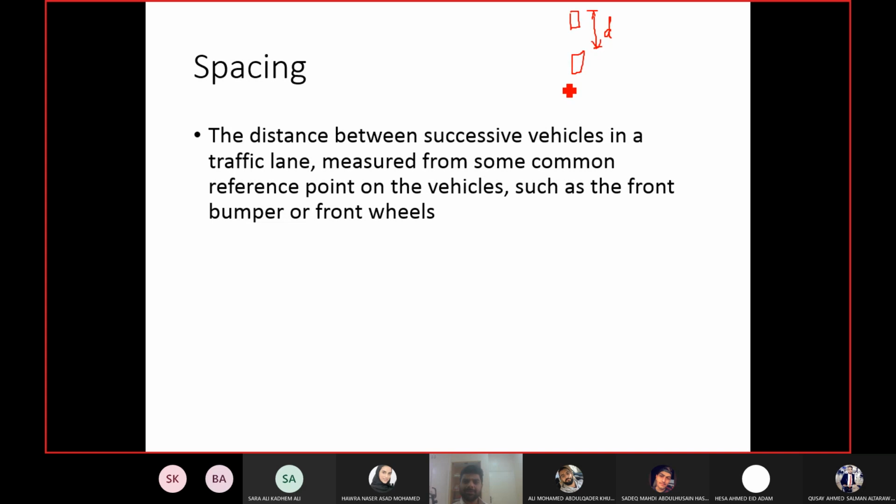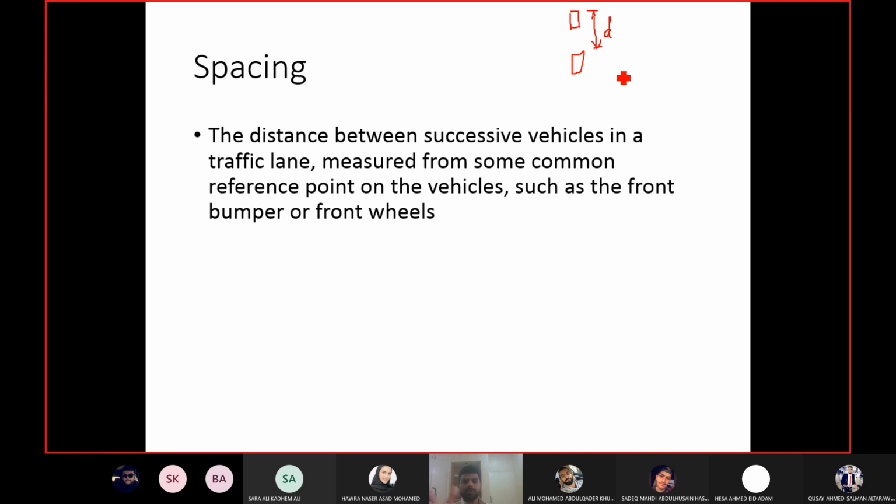Spacing is not the same as gap. Keep it in mind. Don't get confused with it. Gap is the clear distance between the two vehicles, this one, and spacing includes the length of the vehicle as well. So this is spacing.